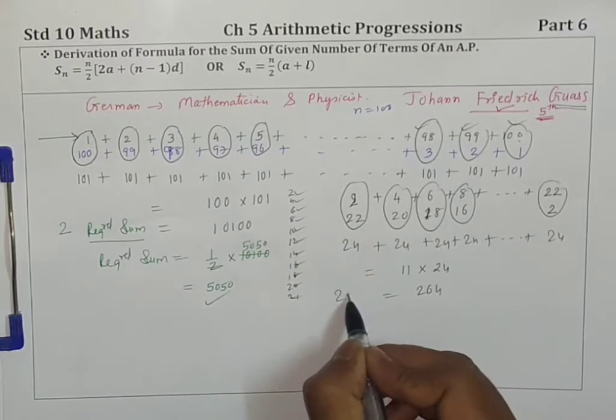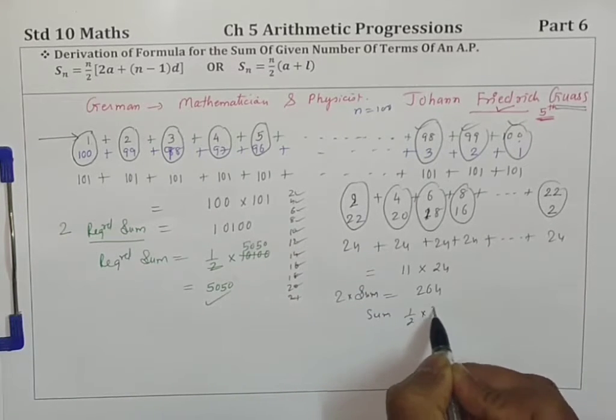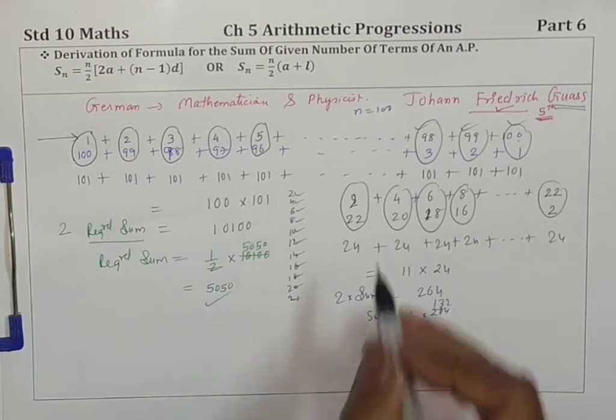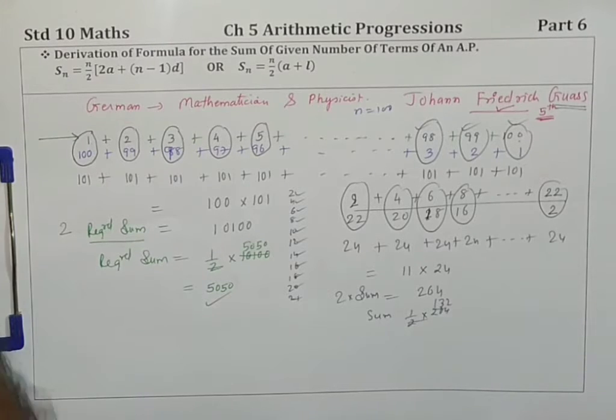But that is double, 2 times the sum required. So the sum is half of 264, and that is 132. So the sum of this number is 132. All right, children. Now, how did we get the formula?